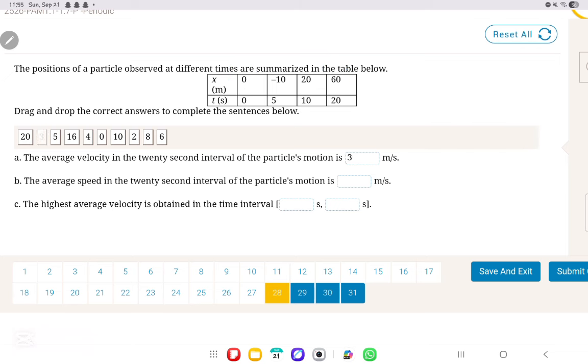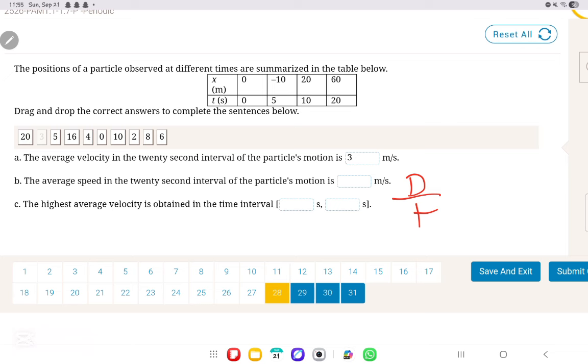Now the average speed in the 20-second interval of the particle's motion. There's a difference between average velocity and average speed. For average velocity, we use the displacement over the time, whereas for the average speed, we're going to be using the distance over the time. So what's the total distance traveled?